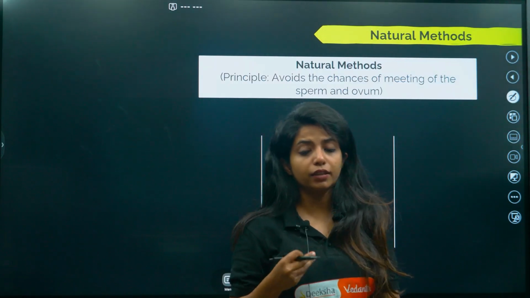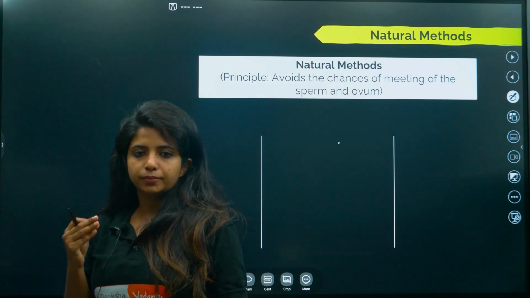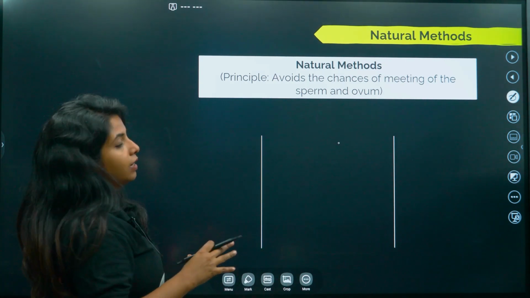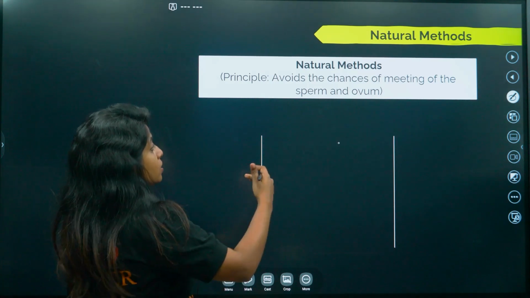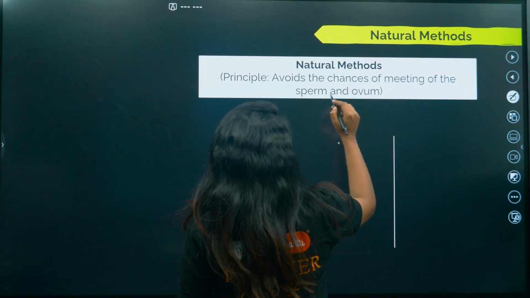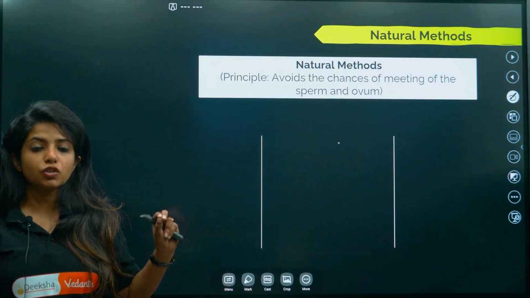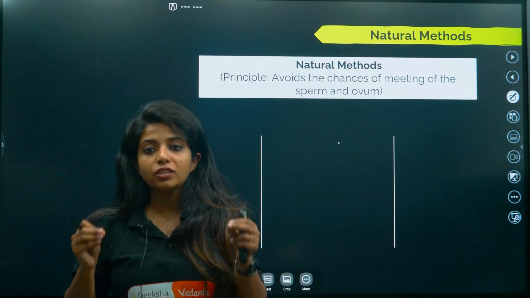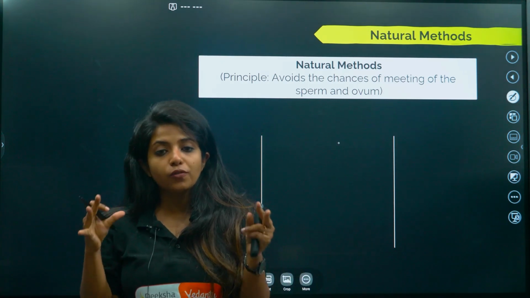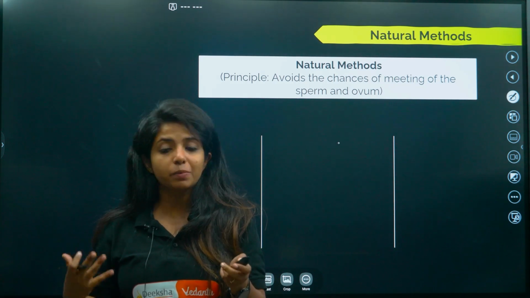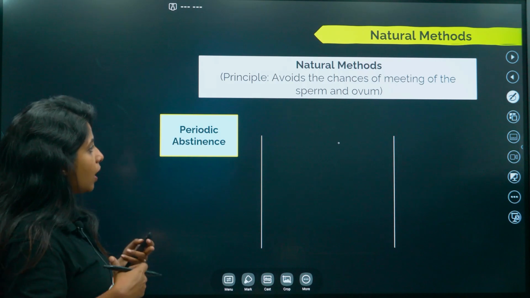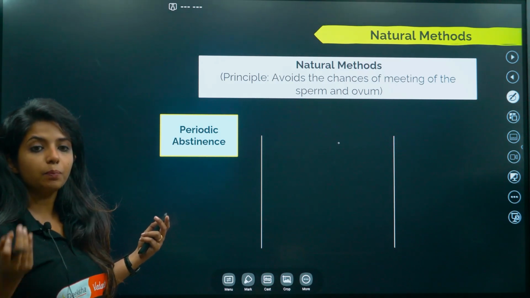For every method, you should know the principle. On what principle does it work? Natural methods. The principle of this is to avoid the chances of meeting of sperm and the ovum. It's not like the ovum and the sperm are not being released, nothing like that. We have to avoid the chances of the sperm and the ovum meeting. So what are the steps that could be taken, which is something natural? We do not have to have an injection or a pill, nothing like that.